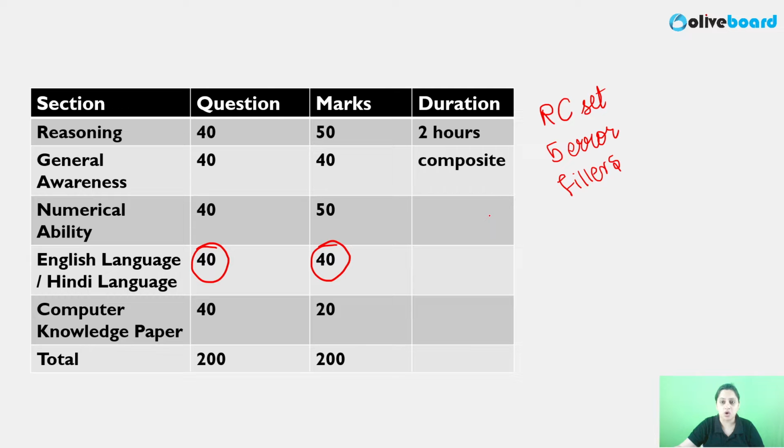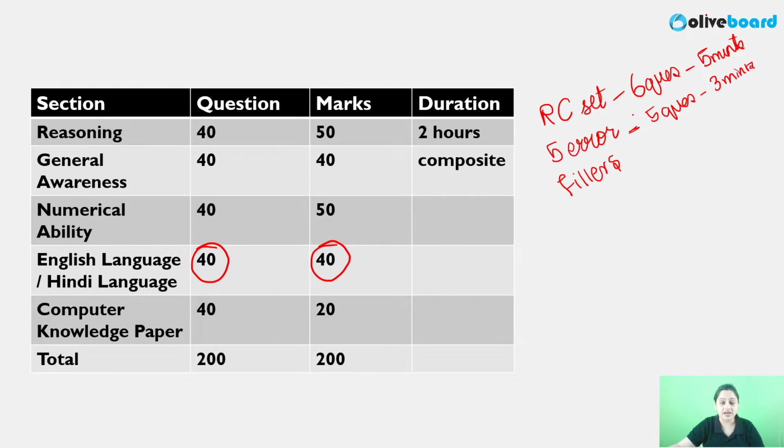But if you see the mocks, from the mocks you have to decide, okay, for this particular set how many minutes. For example, an RC set, there are 6 questions, level is moderate, so probably I'll take not more than 6 minutes or 5 minutes. Second set, simple errors are there, 5 questions are there, so probably I'll not take more than 3 minutes because they are one-liner errors, right? This is how you have to decide your time also.